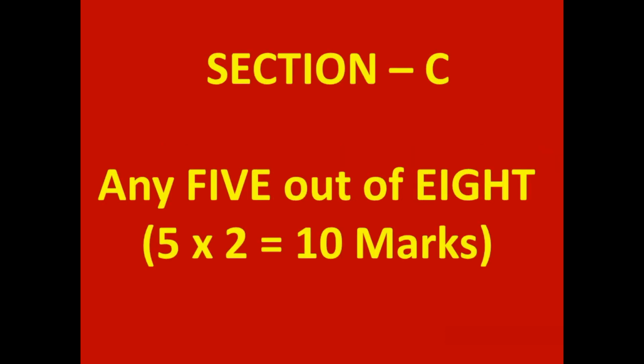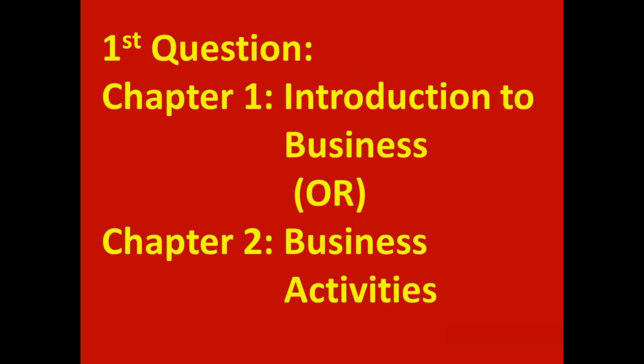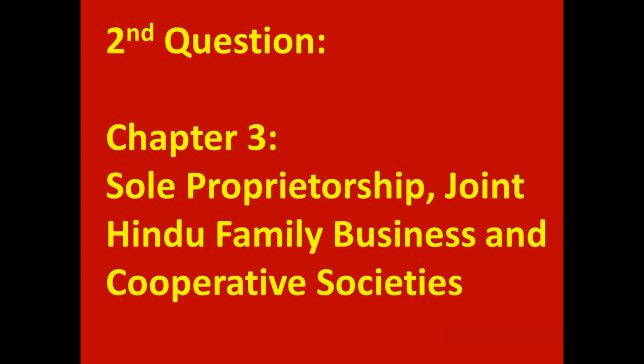Section C contains 8 questions. Student has to attempt any 5. Each one is for 2 marks, 5 into 2, 10 marks. First question comes from chapter 1, introduction to business or chapter 2, business activities. Second question comes from chapter 3, sole proprietorship, joint Hindu family business and cooperative societies.